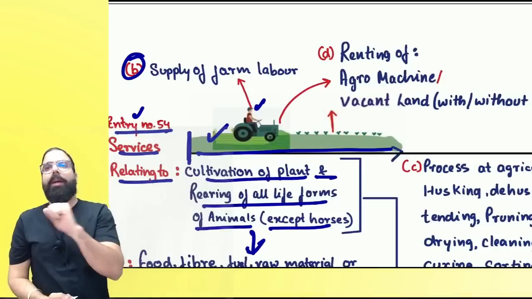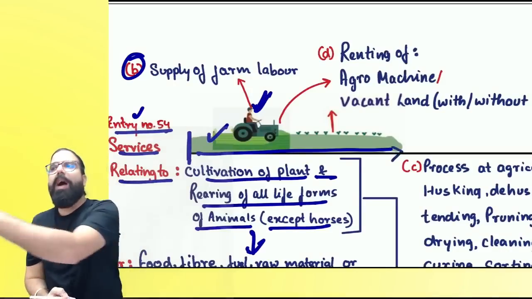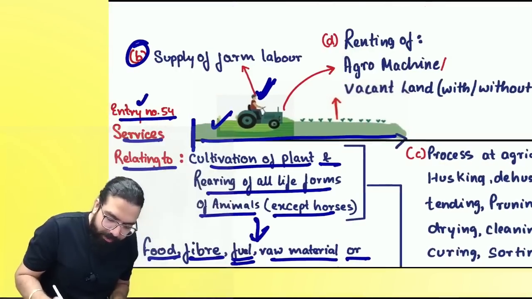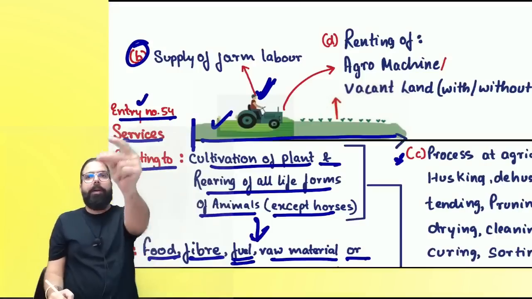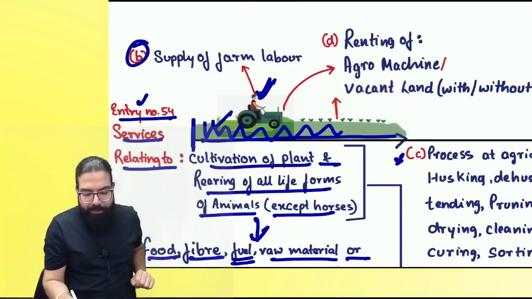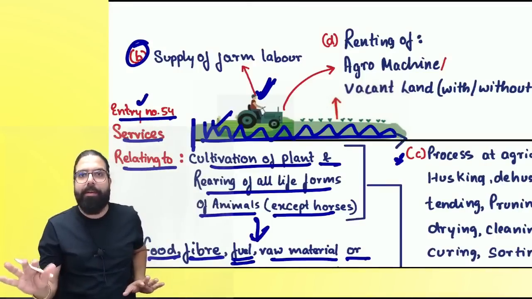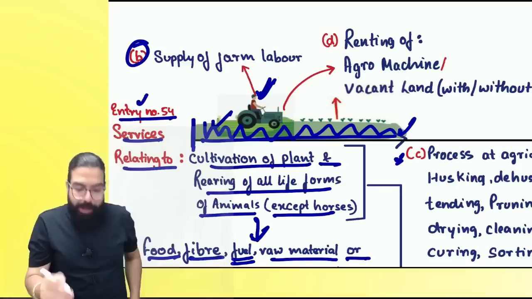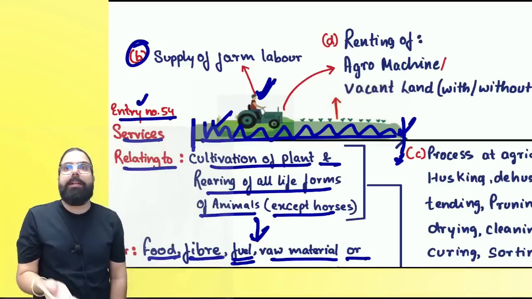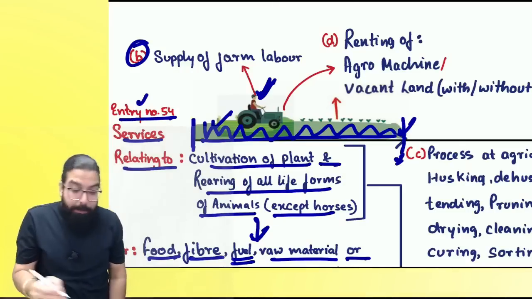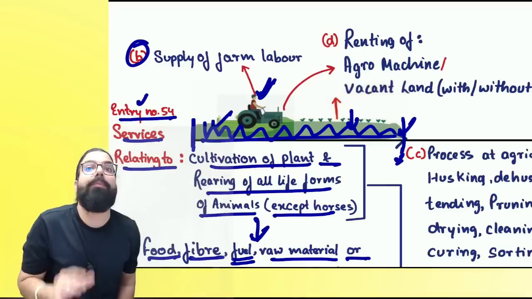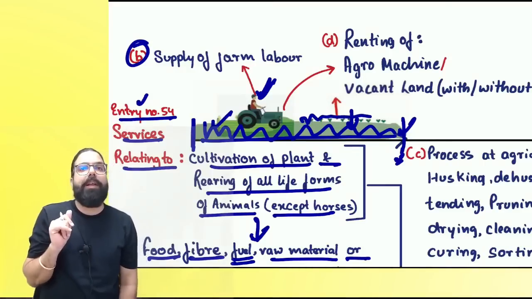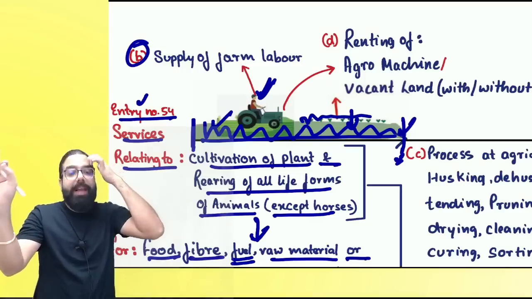Now, to do agriculture, you need farm laborers. Correct, everyone? You hired laborers from one person. That is also exempted. Then C point I'll talk later. Number one, cultivation related services, harvesting related services will be exempted. Might be you took soil testing services, right? Now, in the agricultural farm, you took soil testing services. Might be in the agricultural farm, you took some fumigation services so that the crops don't go bad. Are we clear, everyone? All these services shall always be exempted.